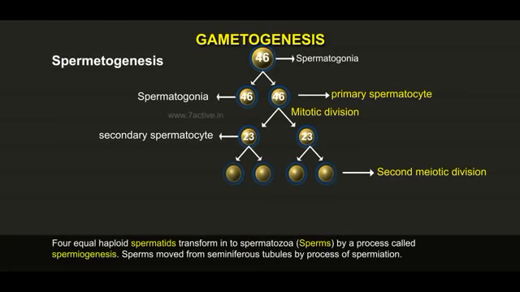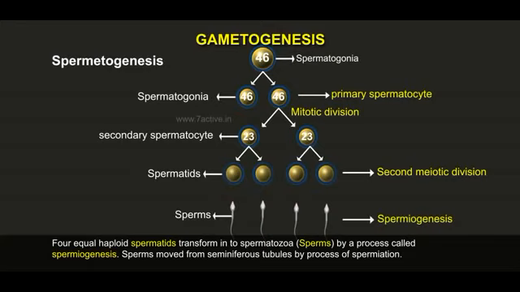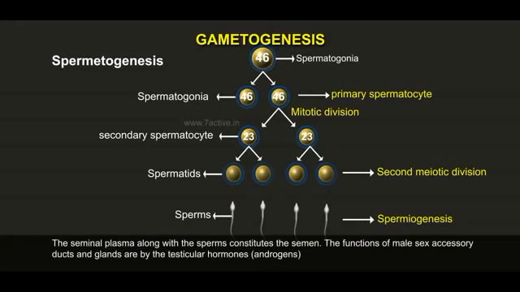The 4 equal haploid spermatids transform into spermatozoa, sperms, by a process called spermiogenesis. Sperms are released from the seminiferous tubules by the process of spermiation. The seminal plasma along with the sperms constitute the semen. The functions of the male sex accessory ducts and glands are maintained by testicular hormones, androgens.